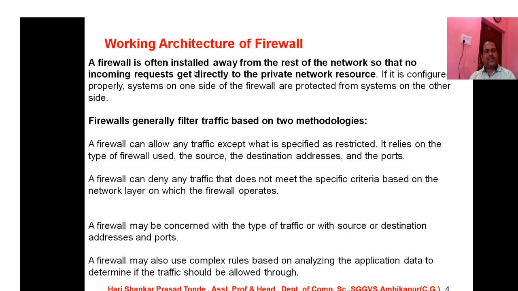Now we are going to discuss the architecture of a firewall. What actually is the architecture of a firewall? A firewall is often installed away from the rest of the network so that no incoming request gets directly to the private network resources. If it is configured properly, systems on one side of the firewall are protected from the systems on the other side.